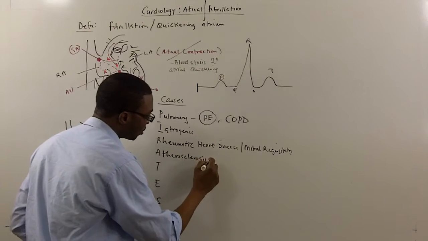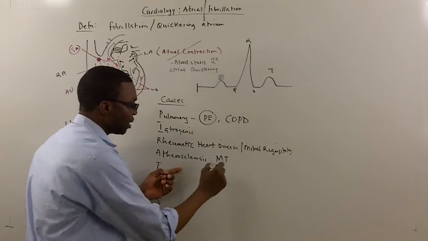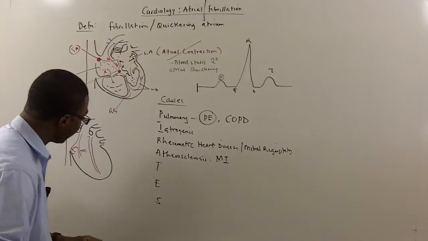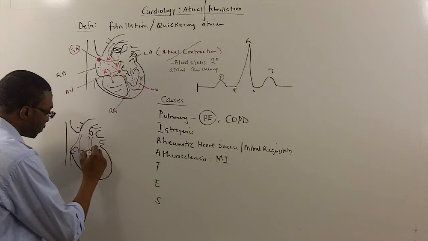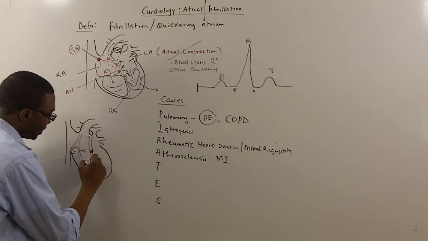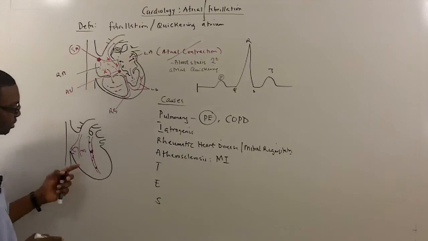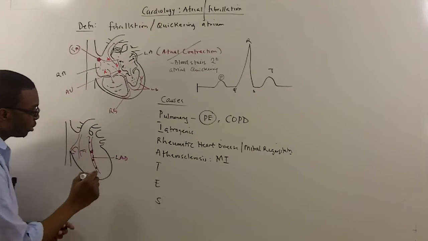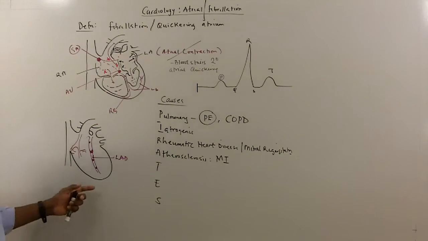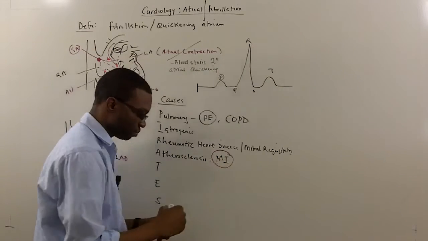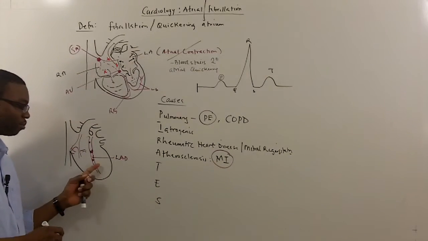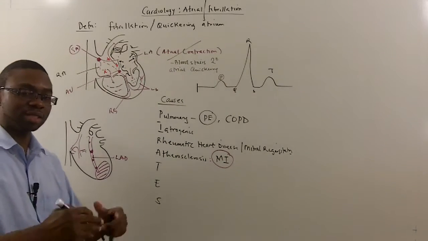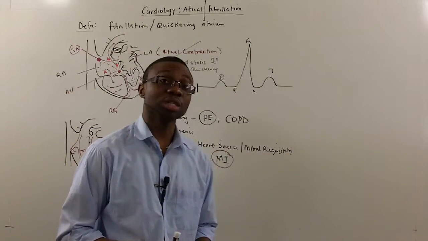Next mnemonic, atherosclerotics. Atherosclerosis. Usually patients that have a lot of plaques inside their coronary system can develop a heart attack, right? So if I have a big plaque inside my coronary arteries, let's say this is the left anterior descending artery, and I occlude it through thrombosis, and this patient has an MI, which is myocardial infarction.